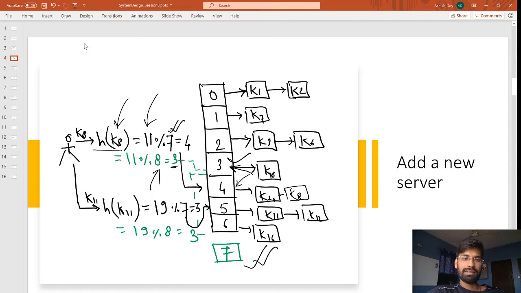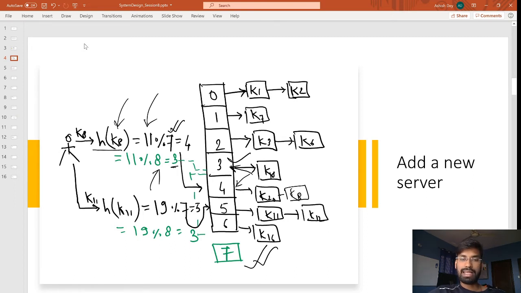What is data invalidation? It is when you have stored data in a particular server, but when you are trying to fetch, you are hitting some different server, meaning that all the data has to be copied to the new location so that we can avoid data invalidation.